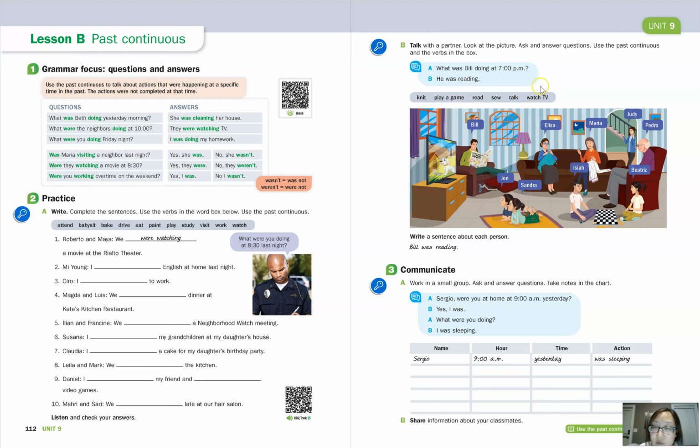And then finally, watch TV. We can see John and Sandra. So let's ask the question, what were John and Sandra doing at 7 p.m.? And we can answer, they were watching TV. Okay, now I want you to make a question with Pedro. There's one more person, Pedro. Okay? And then after you ask the question, I want you to answer the question, also using past continuous tense. Okay, go ahead.